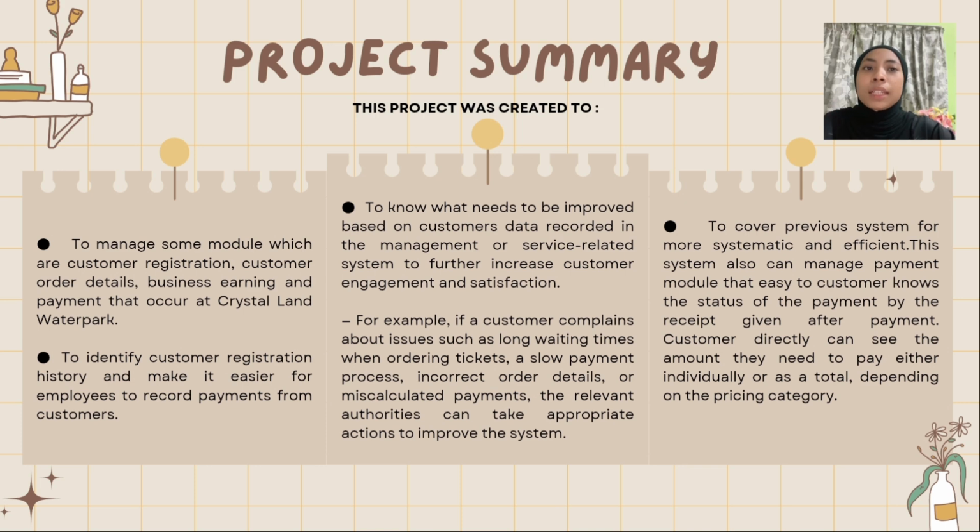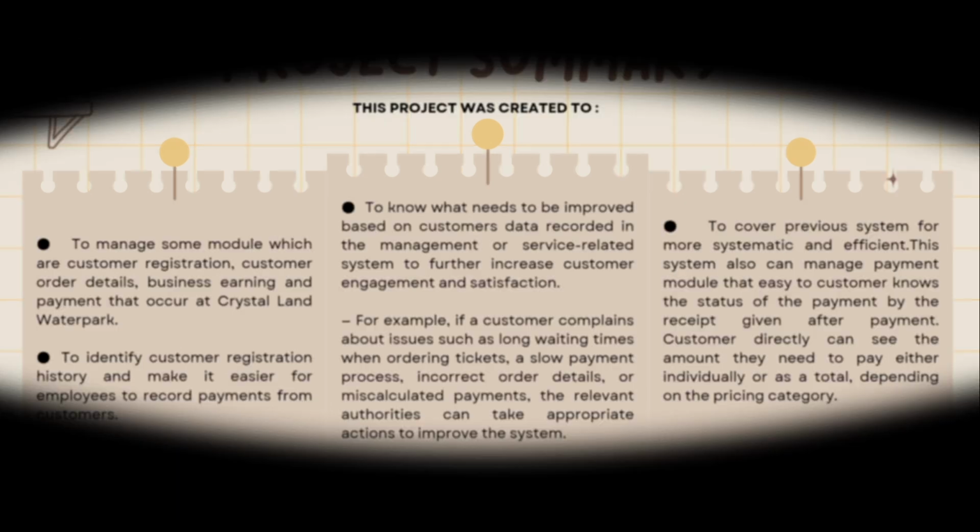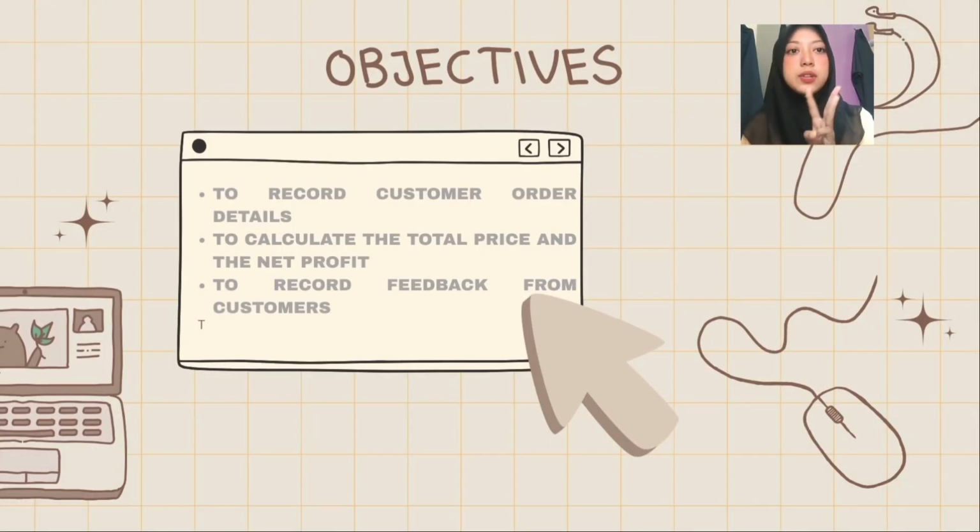Crystal Line Waterpark Ticket System was built to replace the previous system to be more systematic and efficient. This system can also manage the payment module, making it easy for customers to know the status of the payment by the receipt given after payment. Customers can directly see the amount they need to pay, either individually or as a total, depending on the pricing category. Now for the objectives, we have three main objectives.